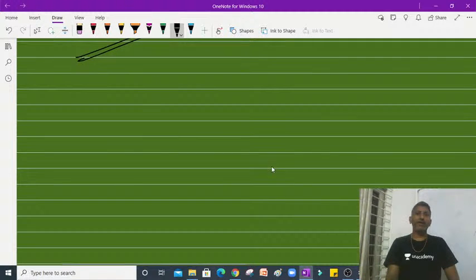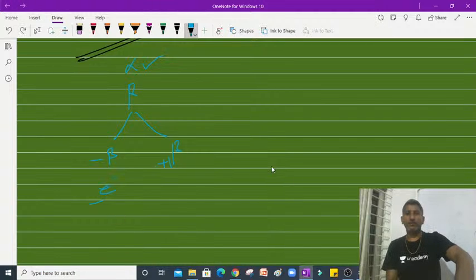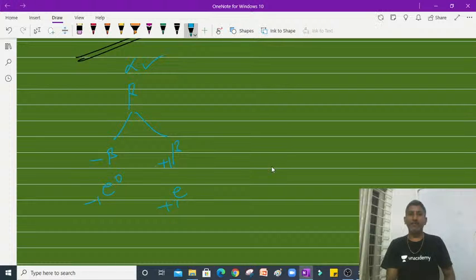And students, you can ask about the beta particle. Alpha particle is over. Next, what about the beta particle? Beta particle is of two kinds, friends. One is beta minus, which is nothing but an electron. The second is beta plus, which is a positron. The electron is written with minus 1 in the denominator and 0 in the numerator.